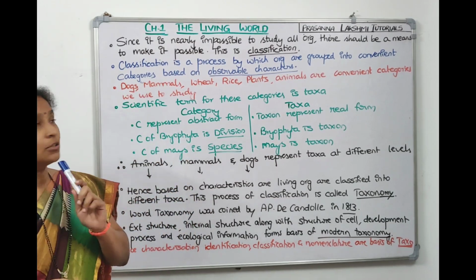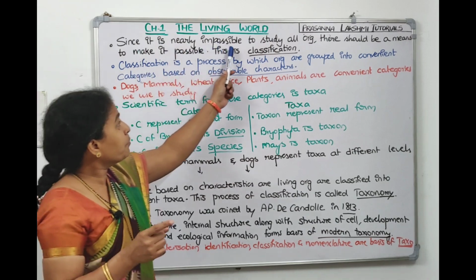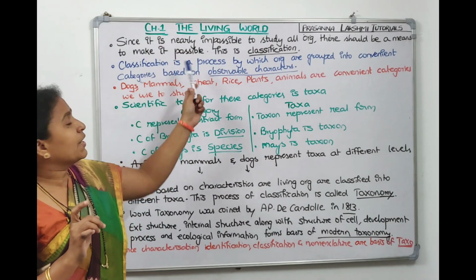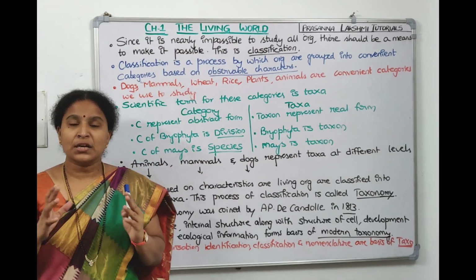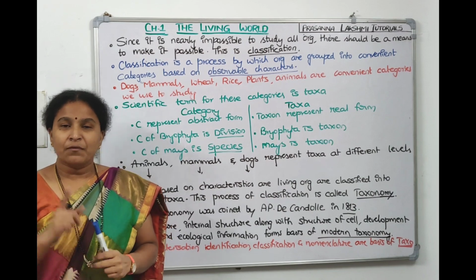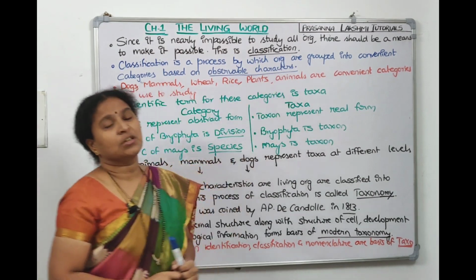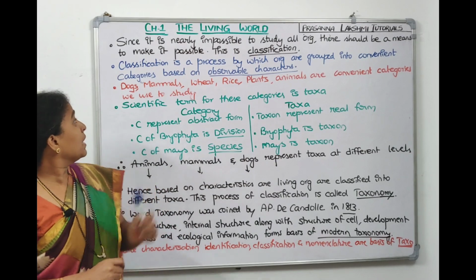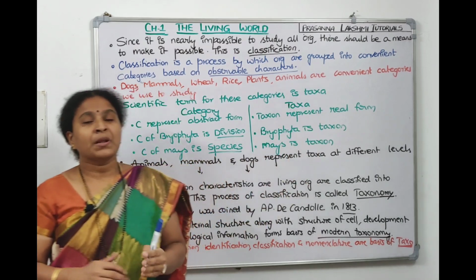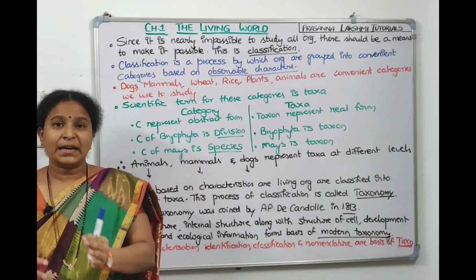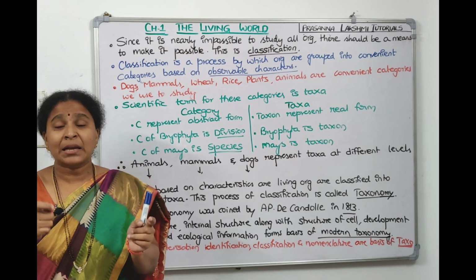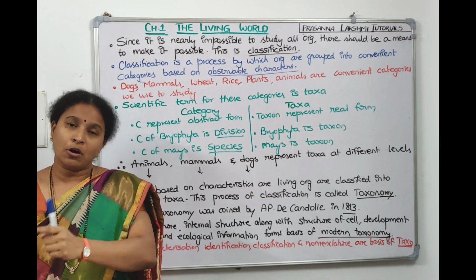In NCERT, the author says that since it is nearly impossible to study all the organisms, there should be a means to make it possible. Since we cannot study all the organisms, there should be a means to study them, which is called classification. Now, what does classification mean? It is a process by which organisms are grouped into a category. For example, all those organisms which have jointed legs are kept under a phylum called Arthropoda.